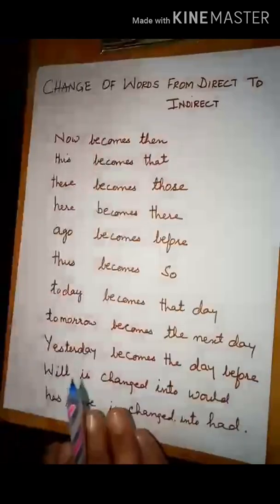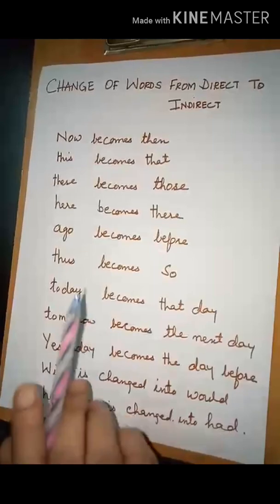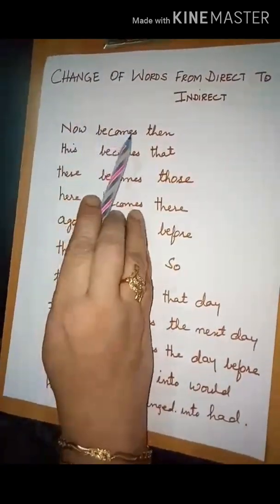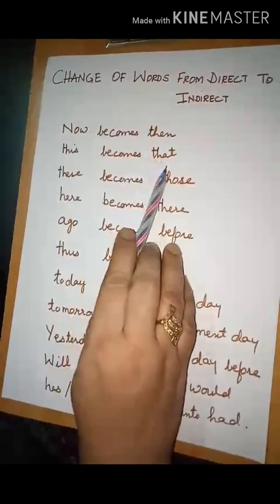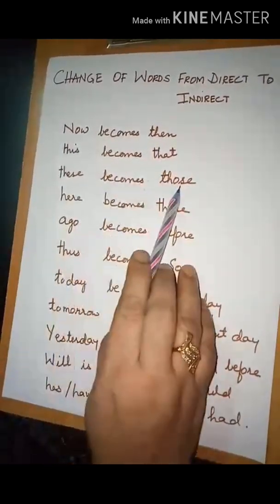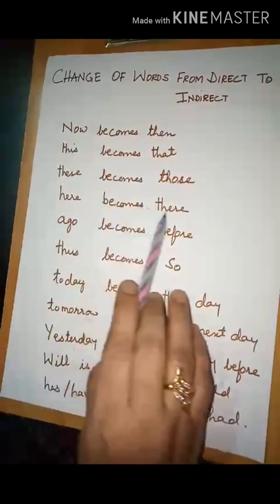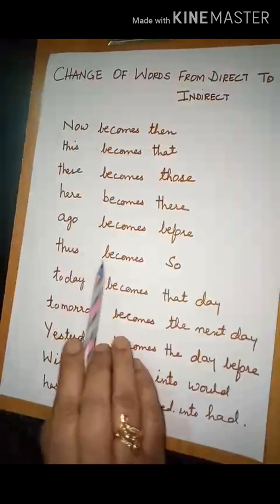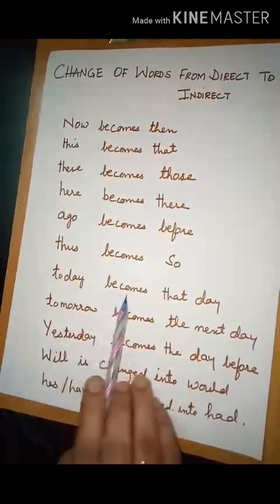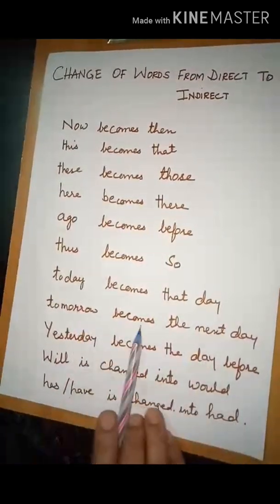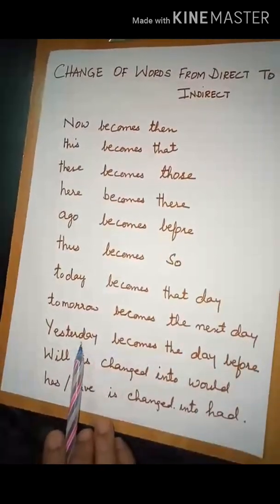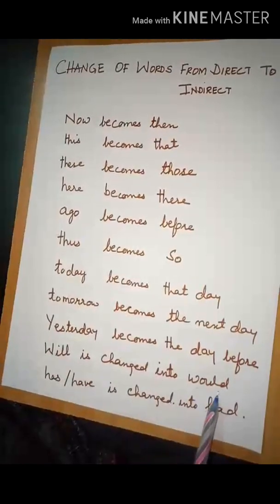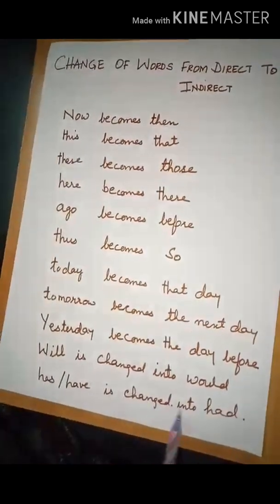Now let us see some more words which will be changing from direct to indirect. Now becomes then, this becomes that, these becomes those, here becomes there, ago becomes before, thus becomes so, today becomes that day, tomorrow becomes the next day, yesterday becomes the day before, will is changed into would, have is changed into had.